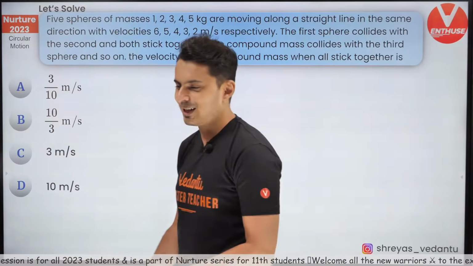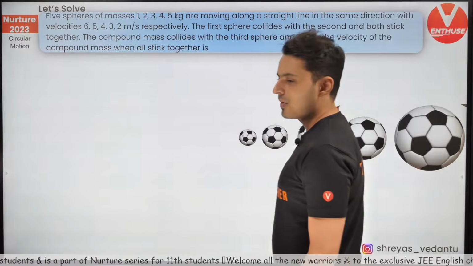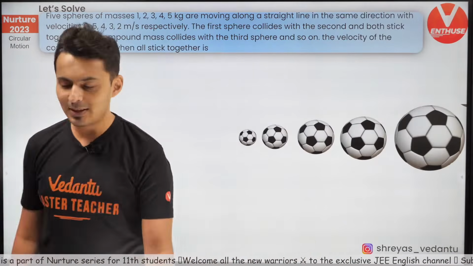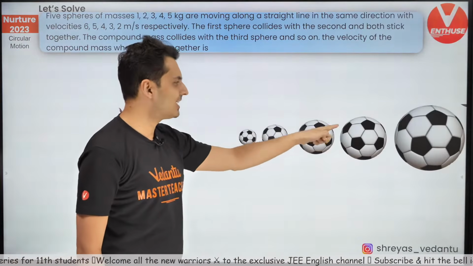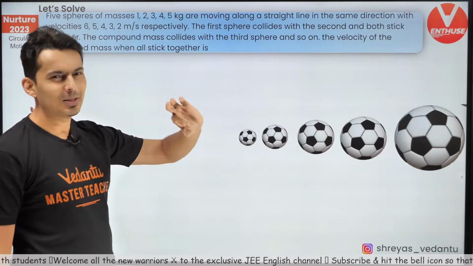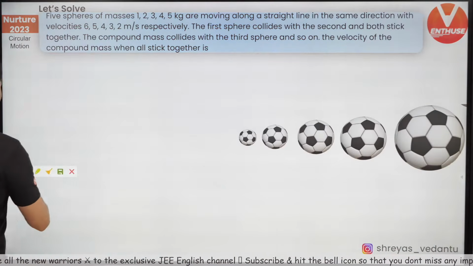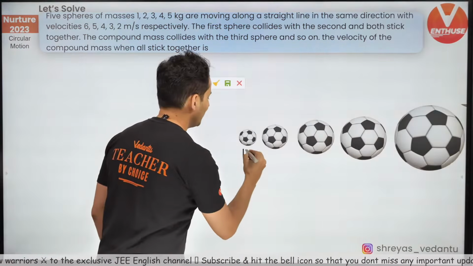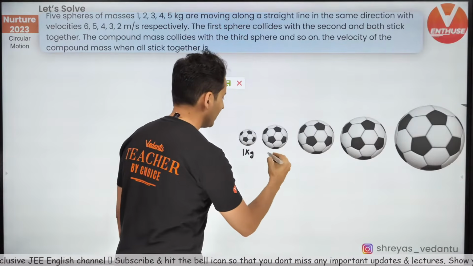Let's see how many of you can do this. Just to help you visualize, I have got some 5 balls. This is 1 kg, 2 kg, 3 kg, 4 kg and 5 kg. Trust me, it is very, very easy. Let me just mark it meanwhile. I'm just hoping by the time I turn around somebody would have answered this question.